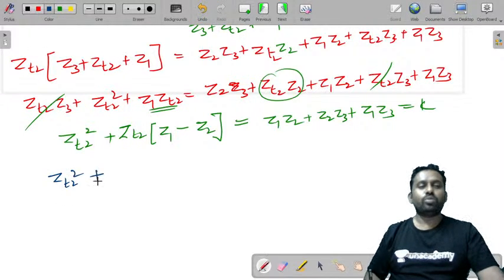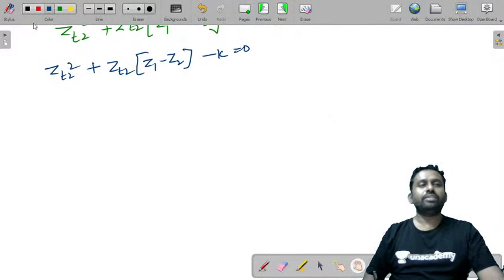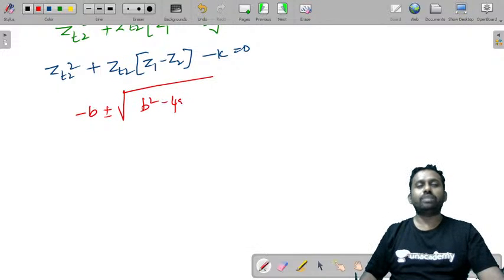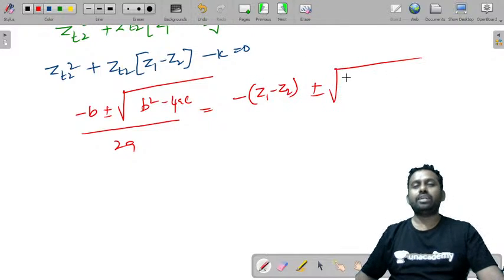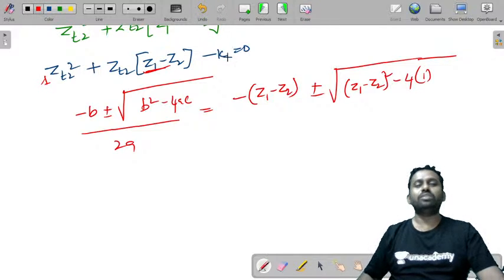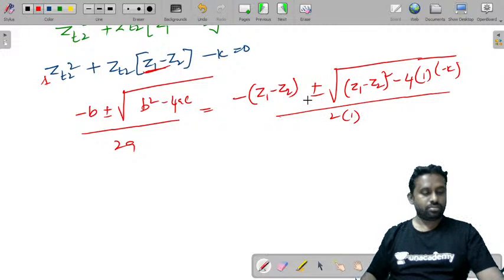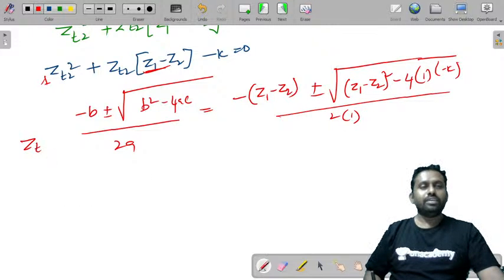It is ZT2 square plus ZT2 into (Z1 minus Z2) minus K is equal to 0. To apply the roots, it is minus b plus or minus under root of b square minus 4ac by 2a. This is minus (Z1 minus Z2) plus or minus under root of (Z1 minus Z2) whole square minus 4 into 1 into, a value is 1 here, b is this value, c is minus K, by 2 into 1. So this is ZT2 value.